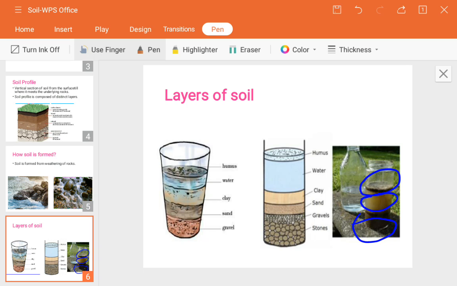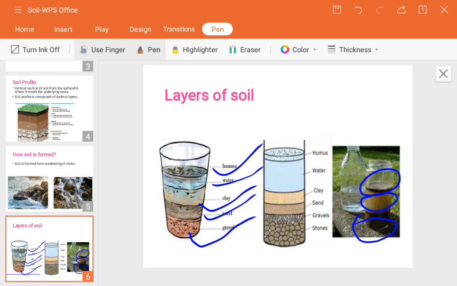And the upper one is the dead matter, that may be any plants or any insects, which we normally call humus. So how does the layer formation take place here? The upper layer is the humus, the middle is the water, below the water there is the clay, below the clay there is the sand, and at last the big stones or gravel. These layers form when we do it as an experiment. This also occurs naturally in nature. So the soil is only the surface portion, which has so many layers below the ground.